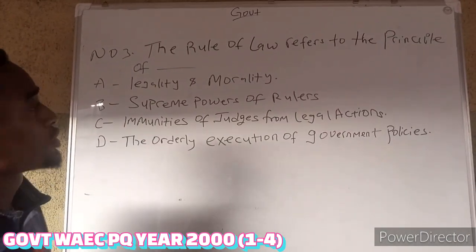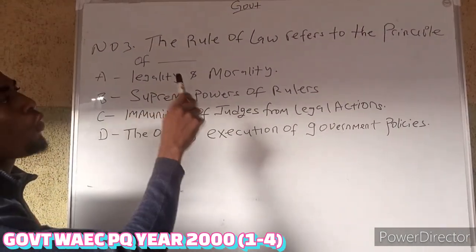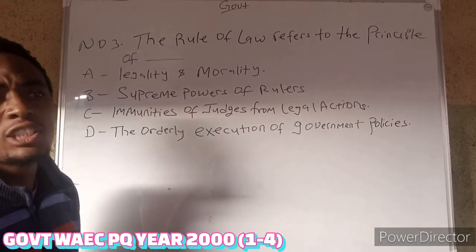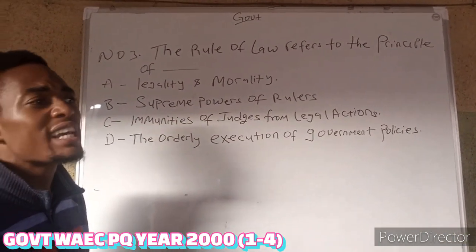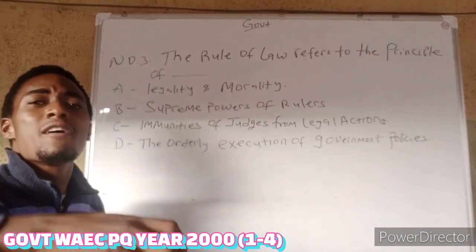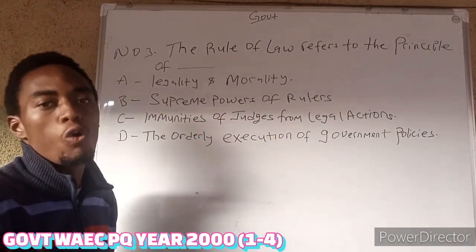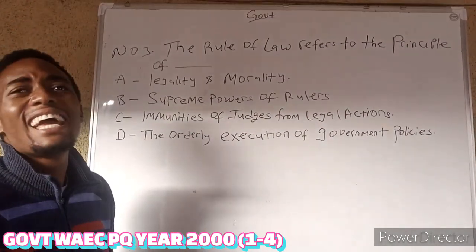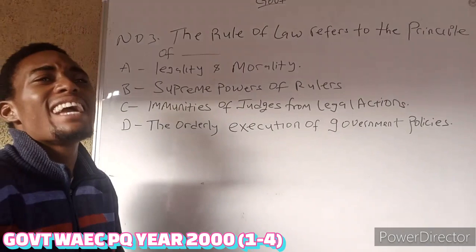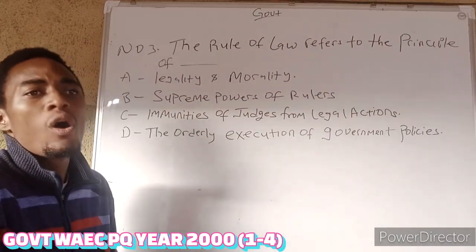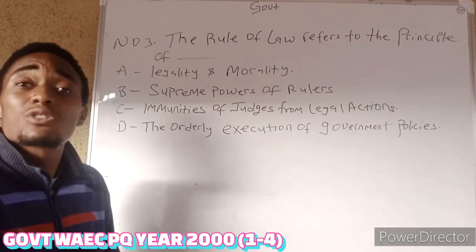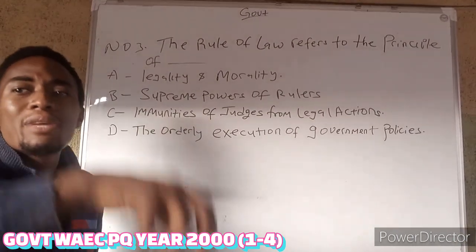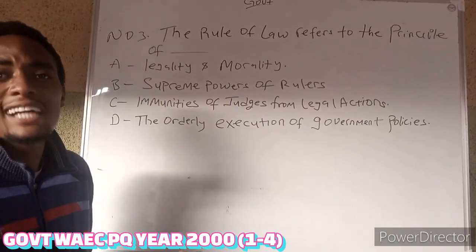This is the number 3 question here. It says the rule of law refers to the principle of dash. Remember that the rule of law deals with the supremacy of the law. It deals with the effective and binding nature of the law upon the citizens. It also deals with the legality and the ethical form of the law. That talks about the morality of the law. That is the major aspect of the law being in existence in a particular place. That is the rule of law.